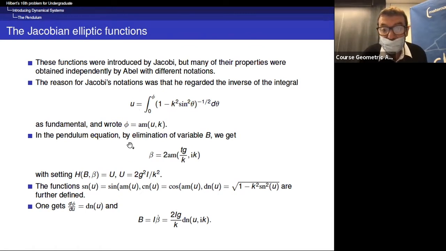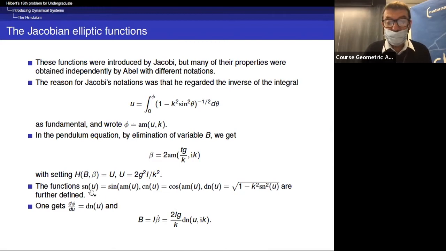Now, in the pendulum equation, by elimination just of the variable b, you get beta as an explicit function of the time, and setting h equal to u and u equal to this. So this defines the constant k in terms of J and I and the energy level.